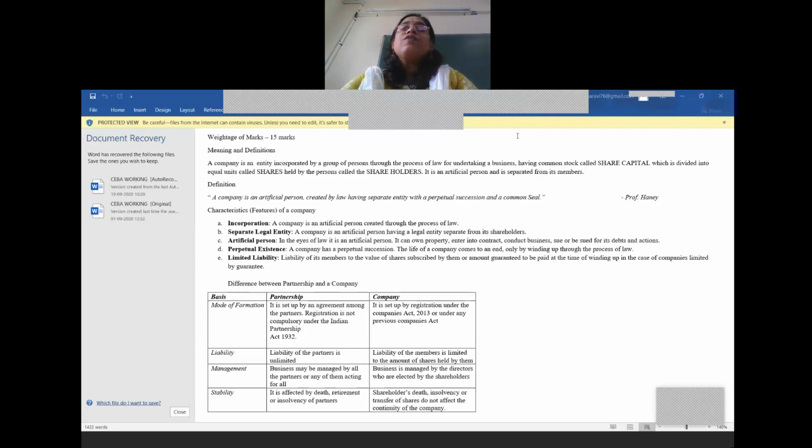Since it is an artificial person, the company can own property in its own name, that is, in the name of the company. They can enter into a contract, conduct business, sue or be sued for its debts and actions. So, a company has rights to purchase property in its own name, sell property, enter into an agreement in the name of the company.